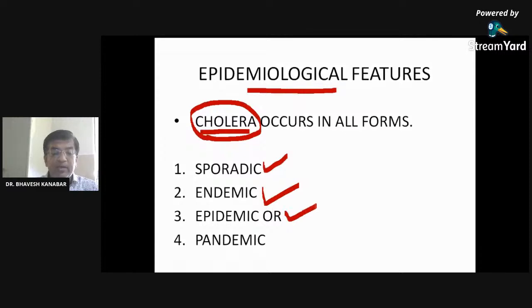Epidemic means an outbreak in a limited area. Pandemic is an outbreak in a large area, all over the country. Again, I repeat, sporadic means scattered cases, scattered cases in some places. Endemic is the constant presence of the disease.